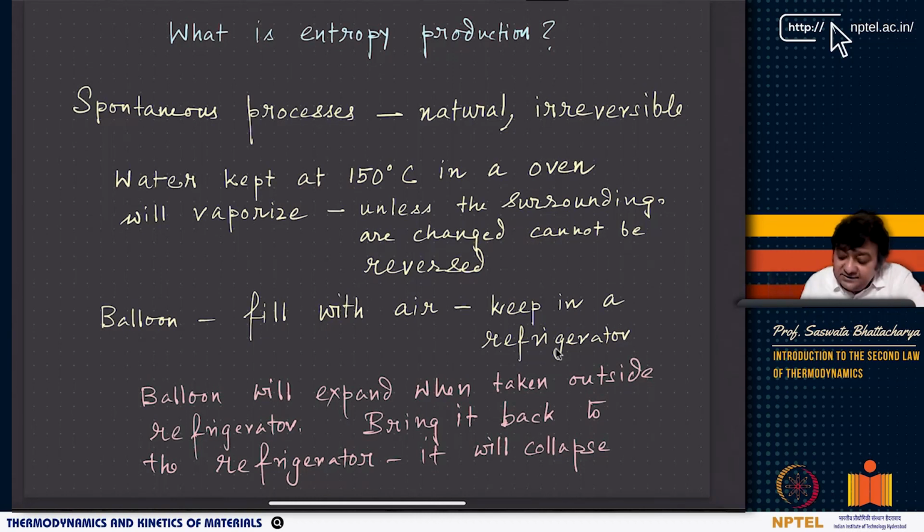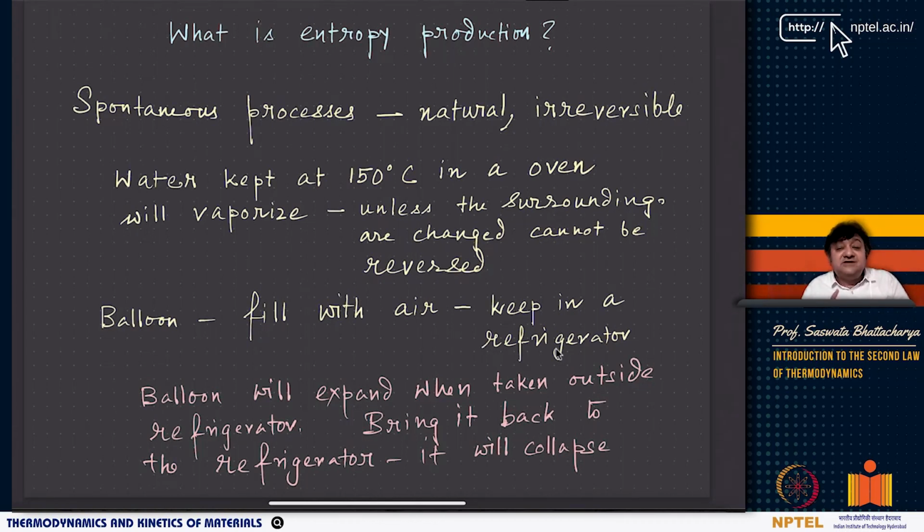So for example, water kept at 150 degrees Celsius in the oven will vaporize. It will continue to vaporize unless the surroundings are changed. If you change the surroundings in such a way that water starts condensing again, that is a different issue.